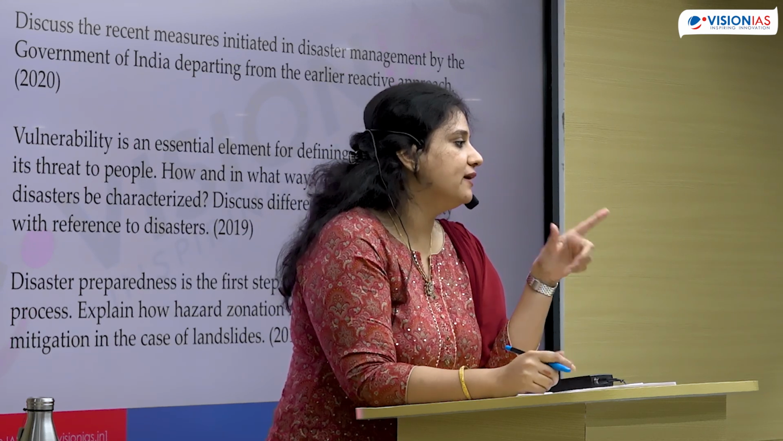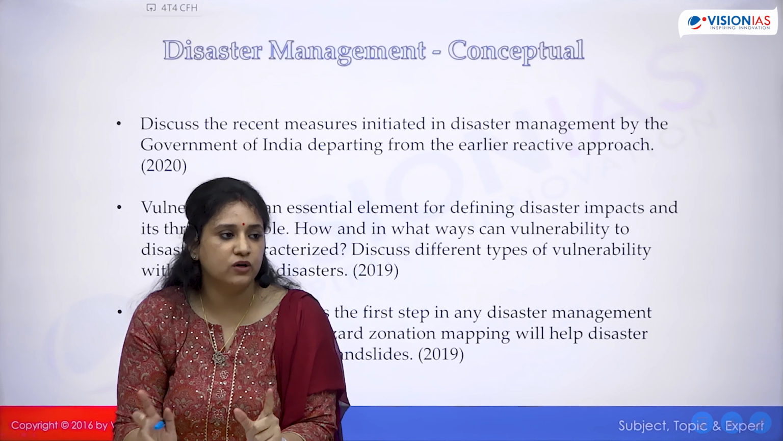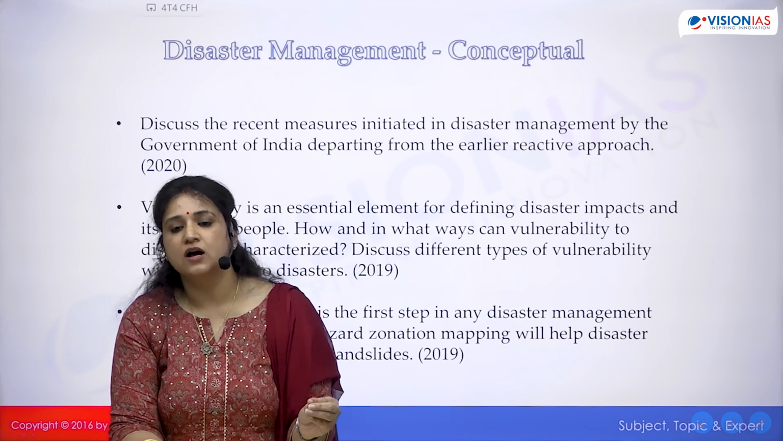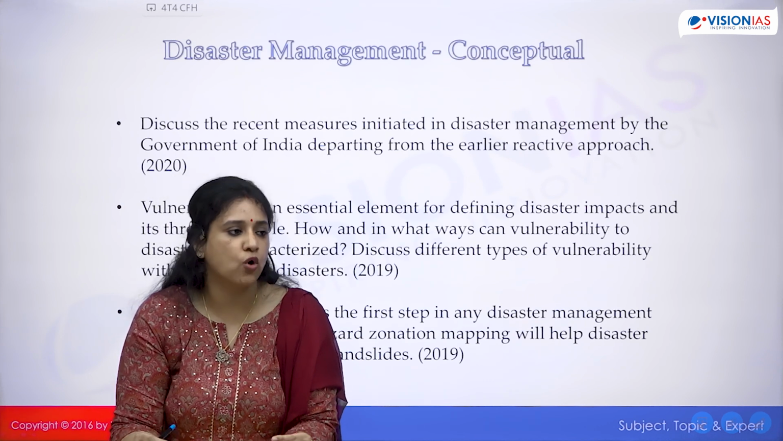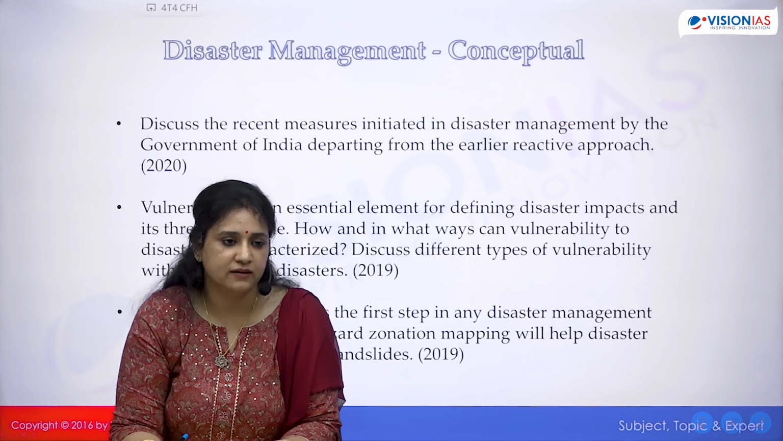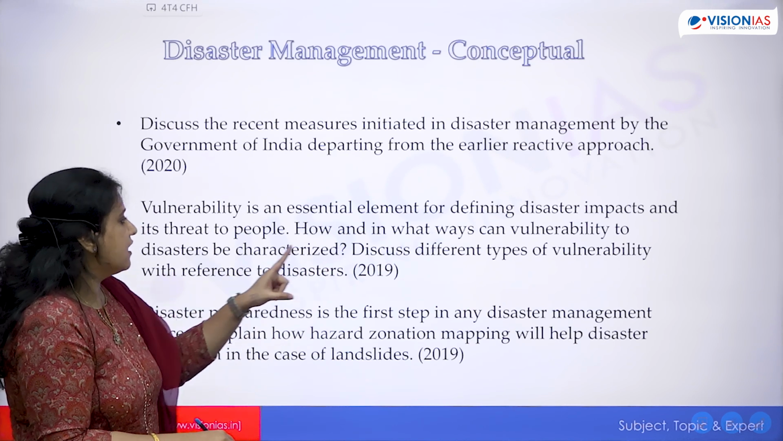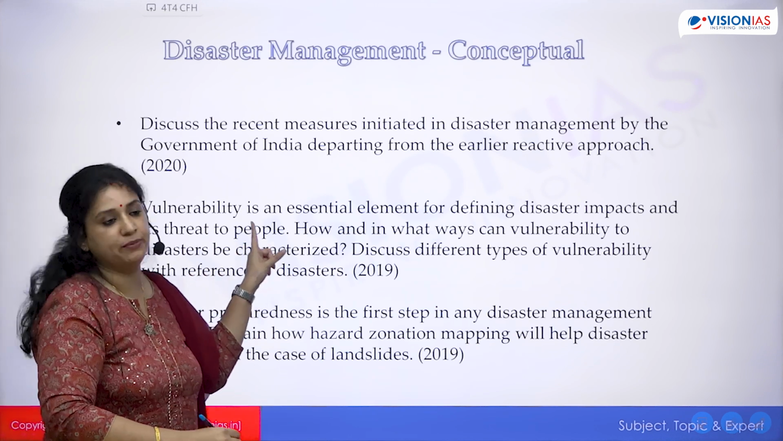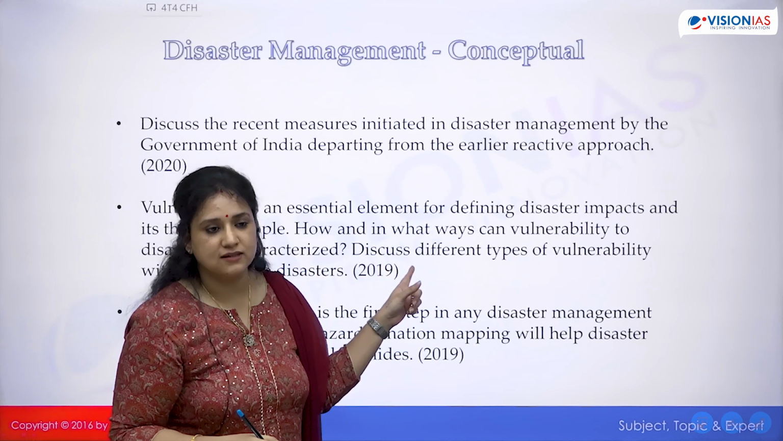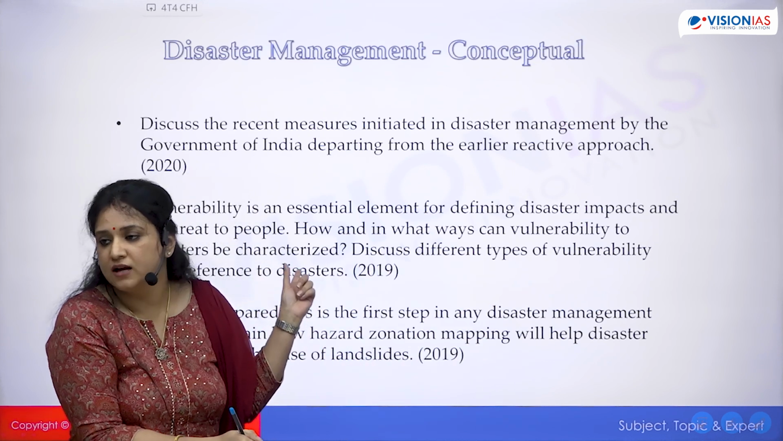And risk is when you combine both vulnerability as well as hazard. Okay, fine. Risk is equal to vulnerability into hazard. So basically, vulnerability means how much scope it has of destruction to human life and property. All right, fine. So vulnerability is an essential element for defining disaster impacts and its threat to people. The question itself is telling you that it doesn't only mean an earthquake can come there. If an earthquake came there, what could the impact be, how much more on people. That is what vulnerability is.